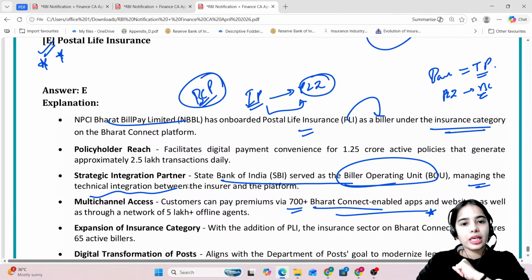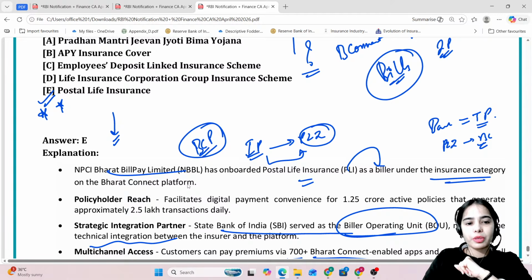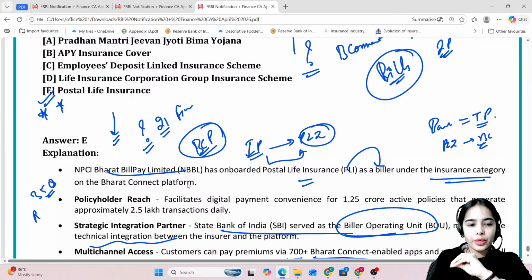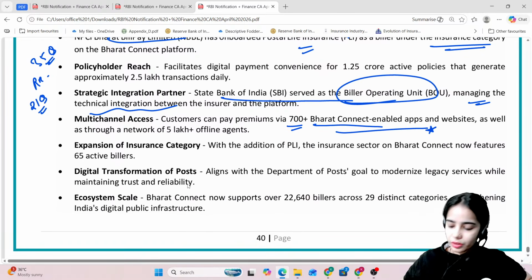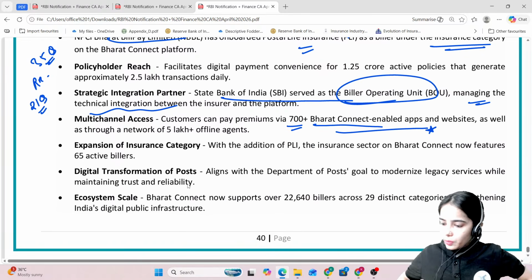So this is it for today. Now do tell me in the comment section below how many answers you have given correct out of 21 of the finance current affairs. So there were 35 questions in the RBI notifications and RBI press releases, and 21 questions for your finance current affairs. So do tell me how much marks you have got. Okay. Chalo, any confusion, anyone?